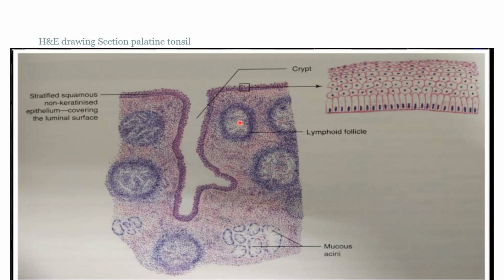So among the tonsils, the largest one is the palatine tonsil. The palatine tonsil consists of diffuse lymphatic tissue in which lymphatic nodules are present. These are the lymphatic nodules beneath the epithelium. The epithelium of the oral cavity is non-keratinized stratified squamous epithelium. And these crypts are given the name tonsillar crypts. The identification points: there are tonsillar crypts, non-keratinized stratified squamous epithelium, and within there is the tonsillar nodule.